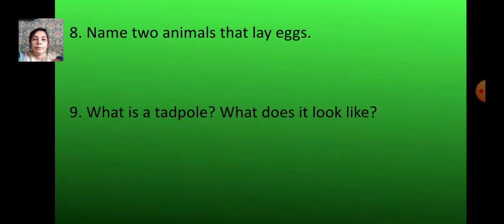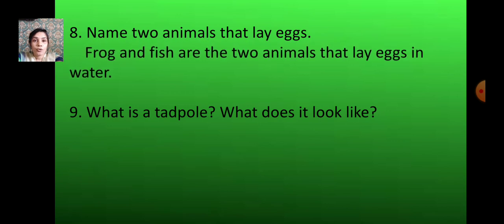And number 8, name 2 animals that lay eggs. Here you can write anything, otherwise the options will be given. See the options very carefully and then click the right answer. Name 2 animals that lay eggs. Frog and fish are the 2 animals that lay eggs in water.